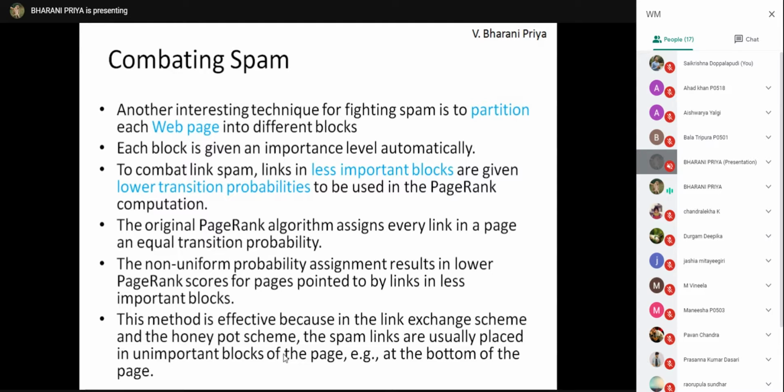And we have seen where the spam terms are induced, that is in title, body, URL, and so on, and how they are induced. And the last topic, how to avoid the spam. Any doubts?